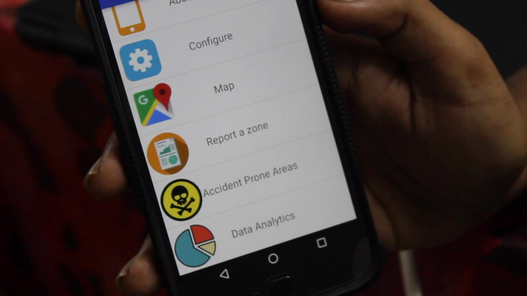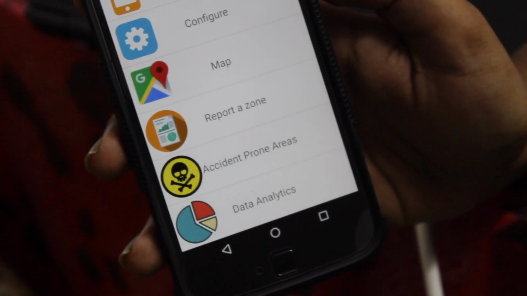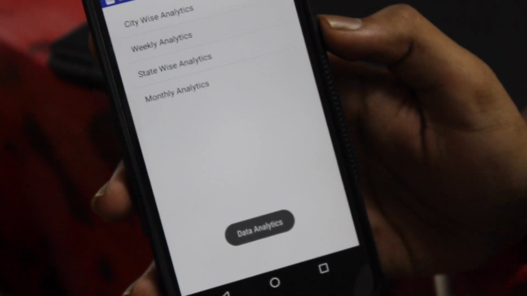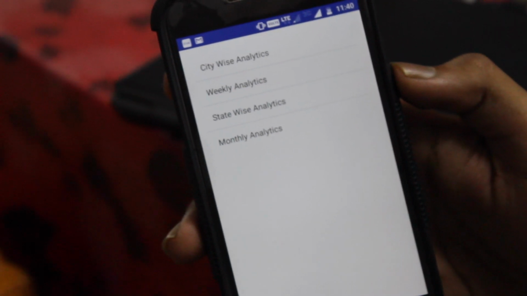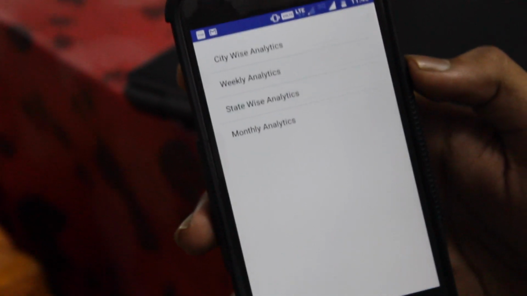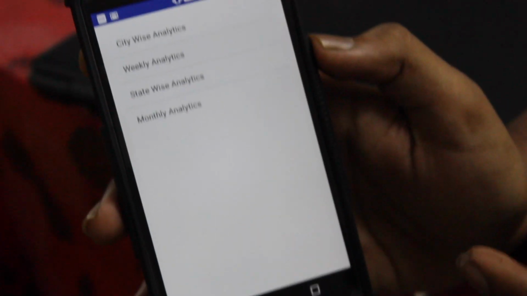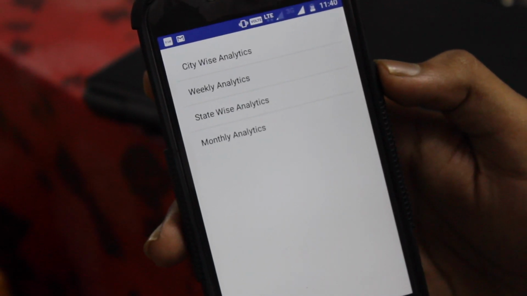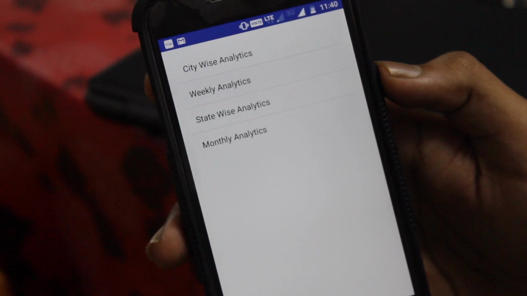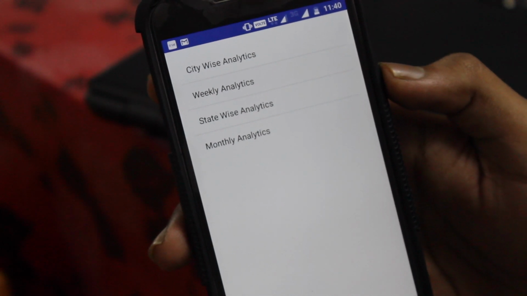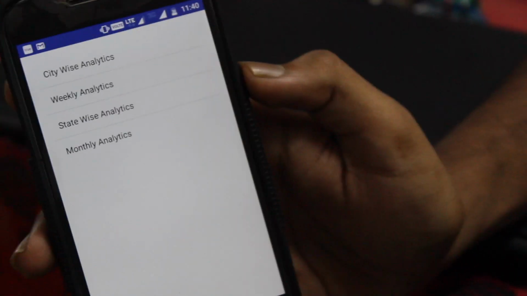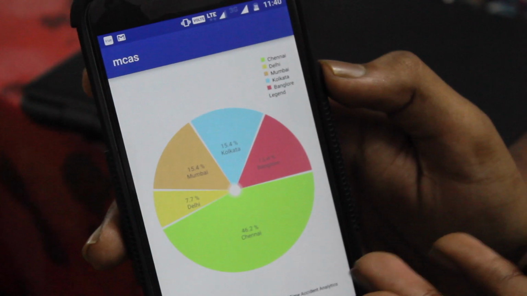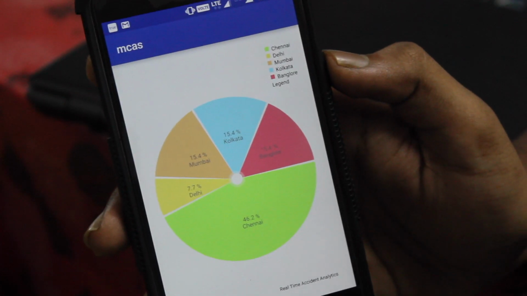Now we look into the data analytics part of the app. Once we go into it, it gives us a list showing city-wise analytics, weekly analytics, state-wise analytics, and monthly analytics. Being a prototype, as of now we are done with the city-wise analytics. This gives a real-time analysis of all the crashes that have taken place and draws a percentage calculation of crashes that have happened in all the cities, and hence puts a pie chart representation for all those data. Beautiful. As you can see, it has drawn a pie chart conclusion of the entire data that it's fed.